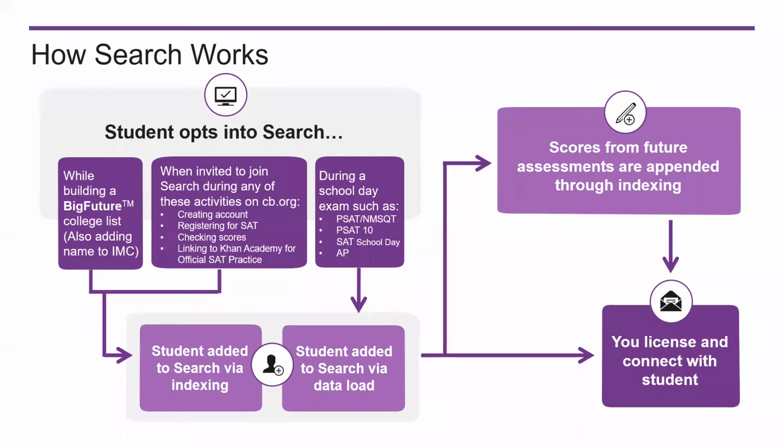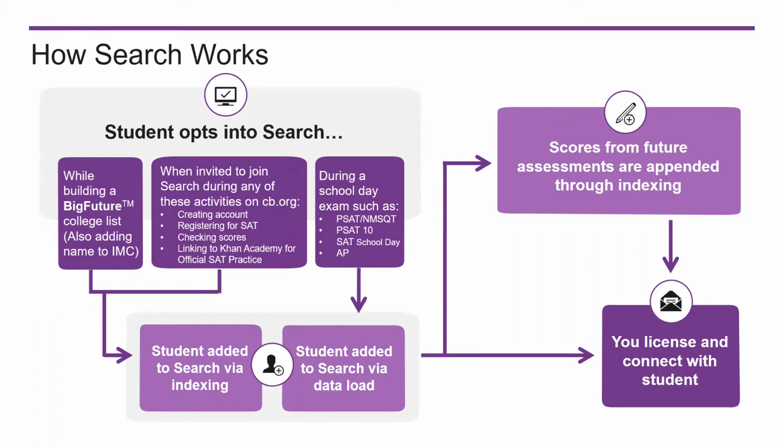As students did in the past, they may continue to opt in during the pre-administration session for an exam being given at school, such as PSAT, PSAT 10, SAT School Day, or AP. Regardless of how a student opts in, the student is added to the search database right away. From the top left, follow the flow chart down to the bottom left. In the case of online opt-in channels, students are added through a weekly process we call indexing. We add students to search now whether or not they have a prior assessment on file. When a student opts in for the first time during an exam, they'll be added to the search database during the data load for that exam.